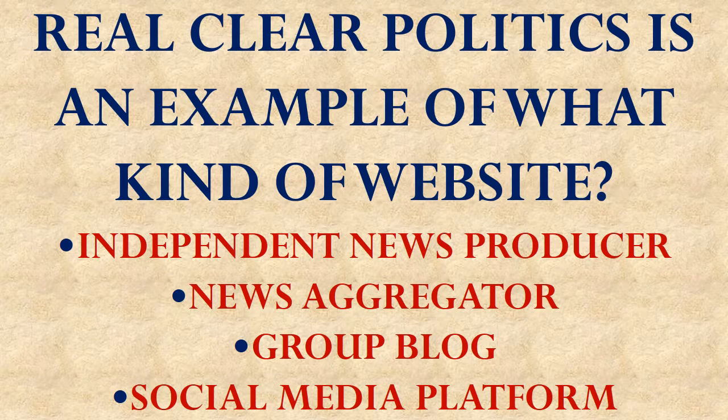The Real Clear Politics website is an example of what kind of website? Is it an independent news producer? Is it a news aggregator? Is it a group blog? Or is it a social media platform? Real Clear Politics is a news aggregator. Real Clear Politics, generally speaking, doesn't create its own news content. It simply provides the reader with links to other news content that's been created around the internet that the editors of Real Clear Politics happen to find important.